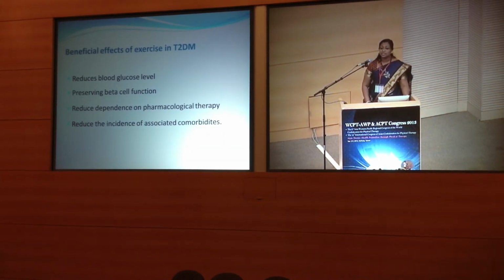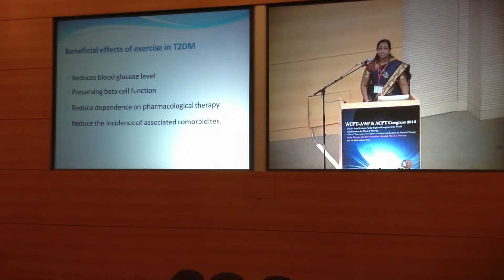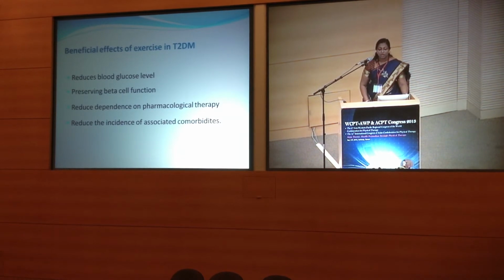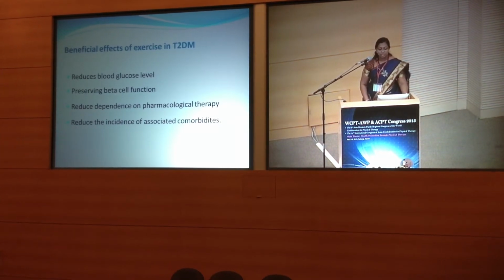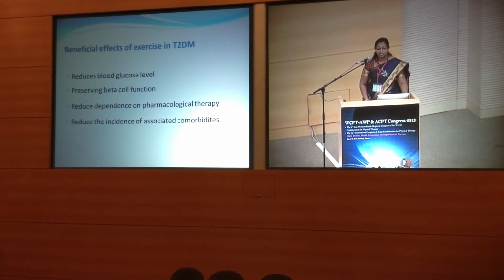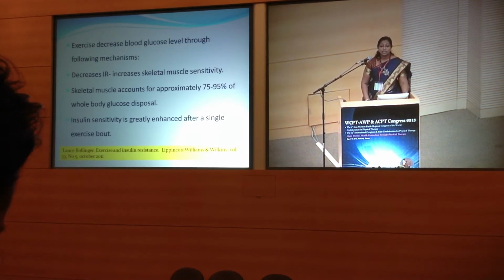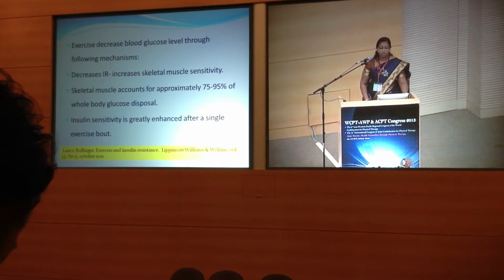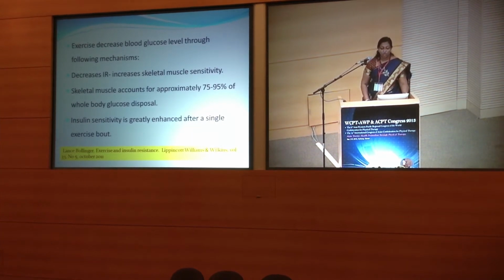Now, what is important for us is the beneficial effects of exercise in type 2 diabetes mellitus. One is that it reduces the blood glucose level. Secondly, it preserves the beta cell function. Thirdly, it reduces the dependence on pharmacological therapy. And lastly, it also reduces the incidence of associated comorbidities. Now, how does exercise reduce the blood glucose level? It is through the following mechanism.